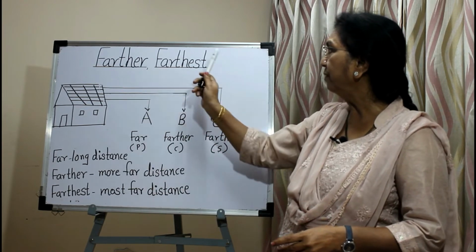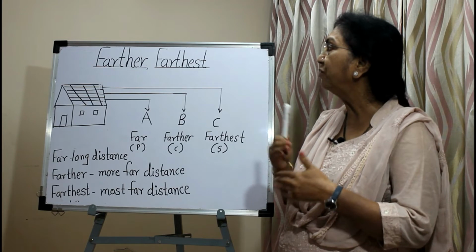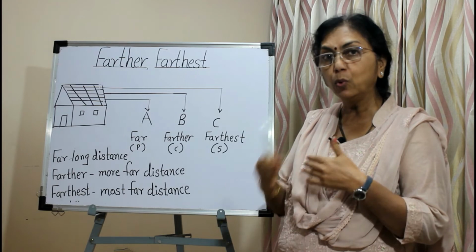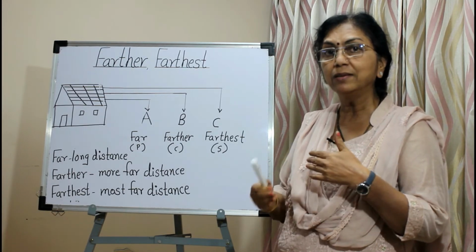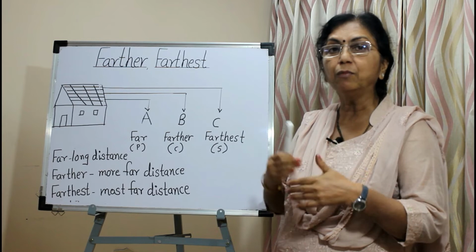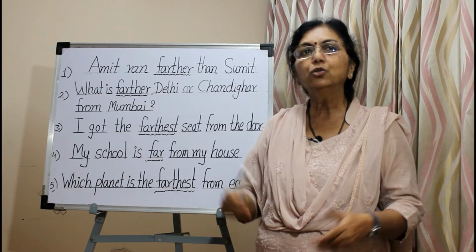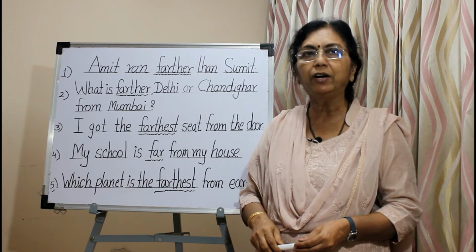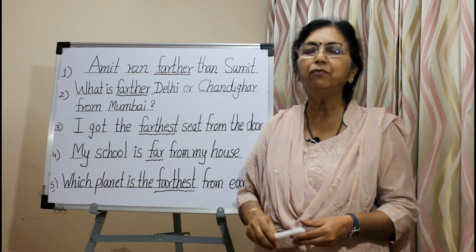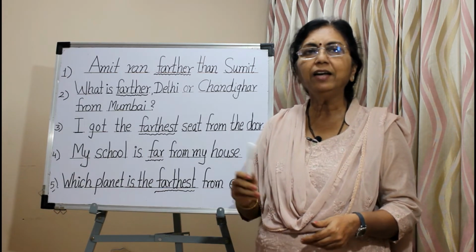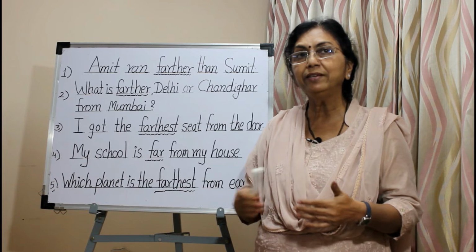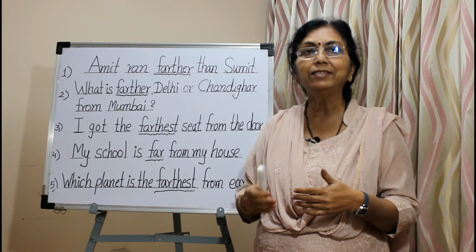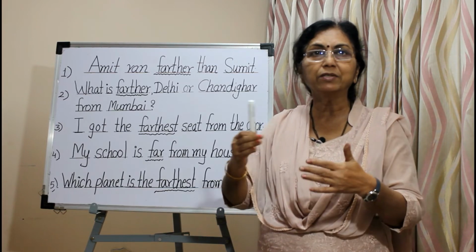So farther and farthest, they are used to show the physical or measurable distance of persons, places or things from a certain point. So we have learned farther is the comparative form of far and farthest is the superlative form of far. Farther and farthest are used to show the physical, measurable distance of persons, places, things from a certain point.